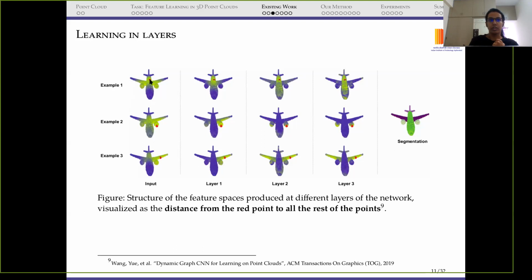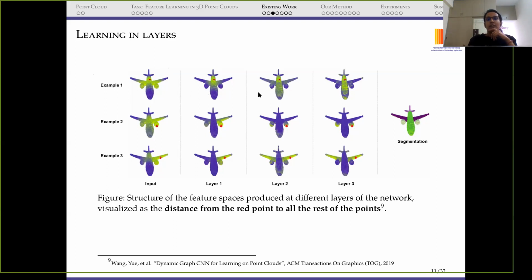You can just imagine that we have this red point on an aeroplane. You can see the first row and first figure. We have a red point on the middle part of the aeroplane, and here we compute the distance from this red point to every other point in the point cloud. Here the yellow represents near and blue represents far. So in the first column, in the 3D input space, all the yellow would be near to this red point because they are close to it, and far is blue.